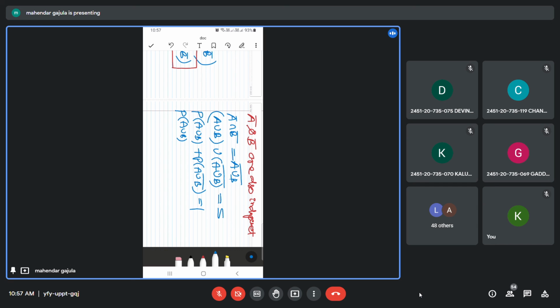Already we know the formula of P(A union B). What is that?